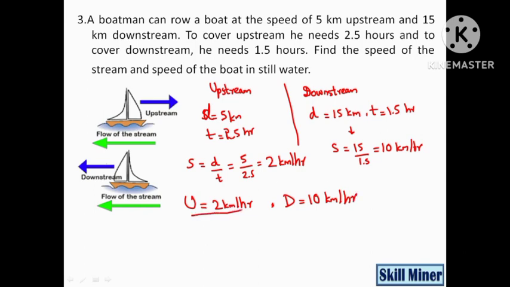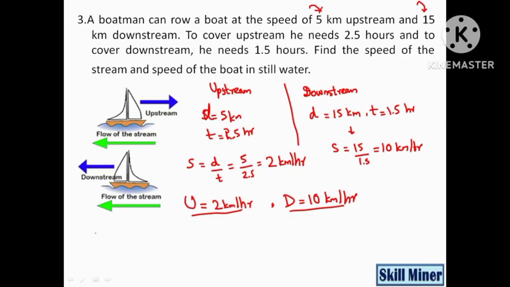We found the u value and d value, that is upstream speed value and downstream speed value. In the question, the speed value is not directly given. It is given in terms of distance and time taken. So we need to find speed. Now we obtained upstream and downstream speed. Now the question is, find the speed of stream and speed of boat.